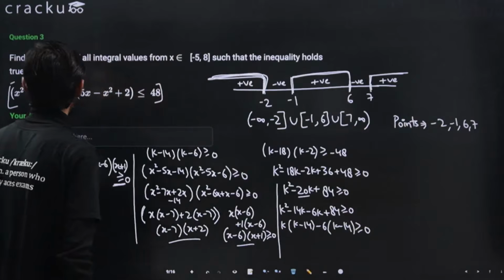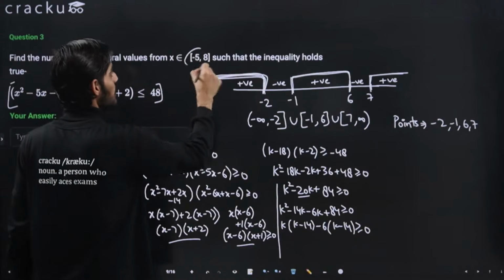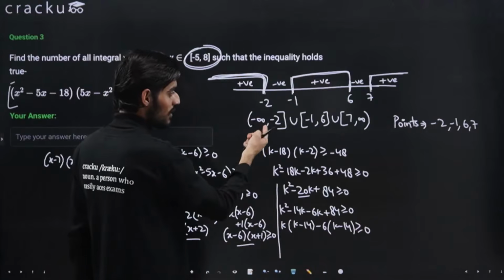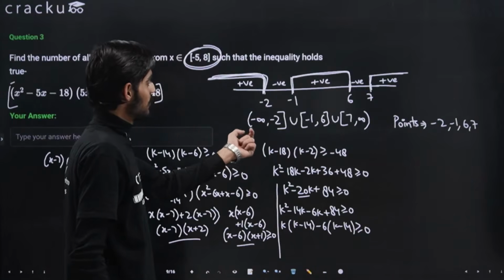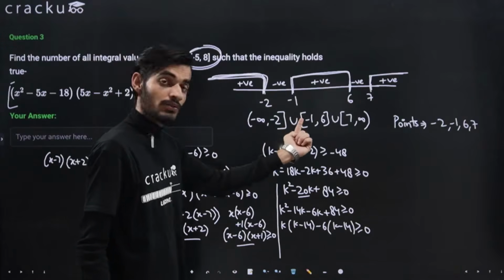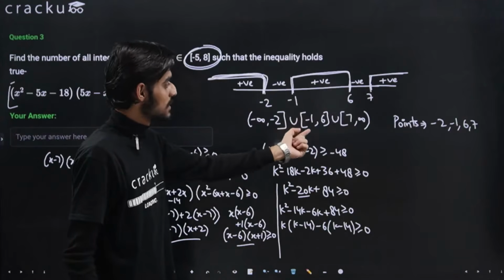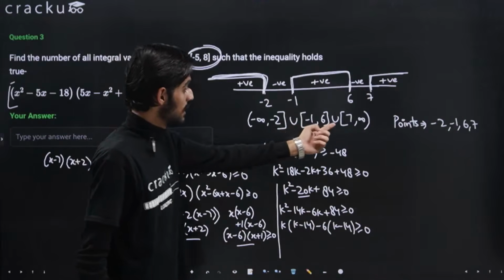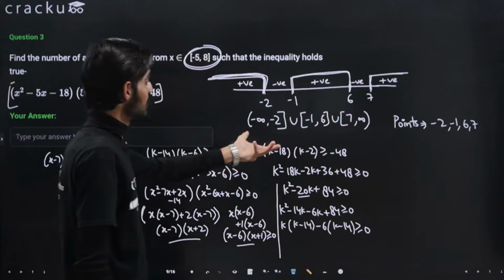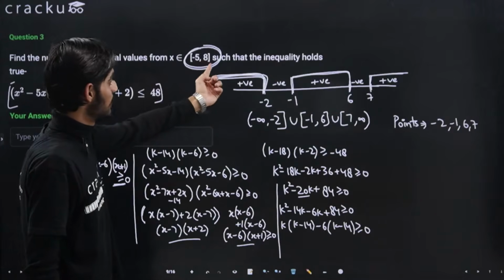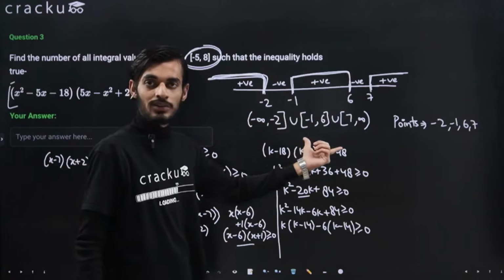We need to find the values in the interval from minus 5 to 8, right? So from minus 5 to 8 we can see all the values are coming here. So minus 5, minus 4, minus 3, minus 2, and minus 1 is also included. So minus 1, 0, 1, 2, 3, 4, 5, 6, 7 and 8. So all the values are satisfying.